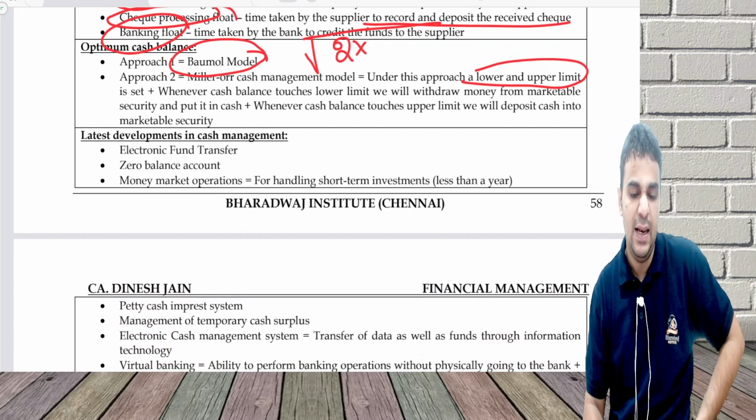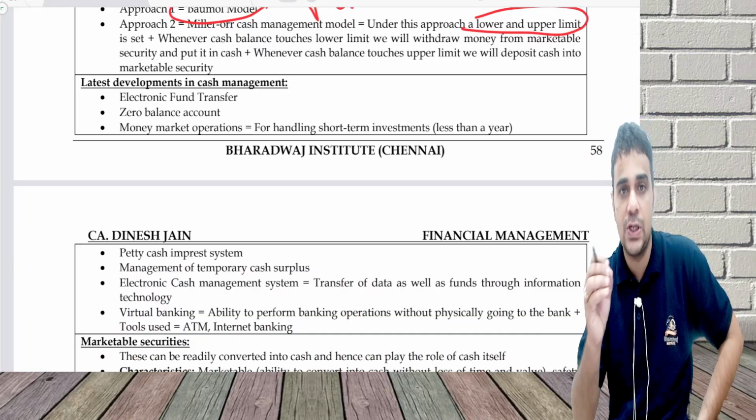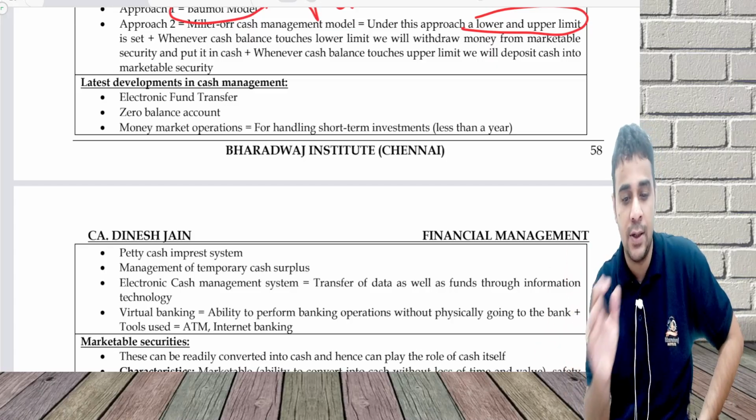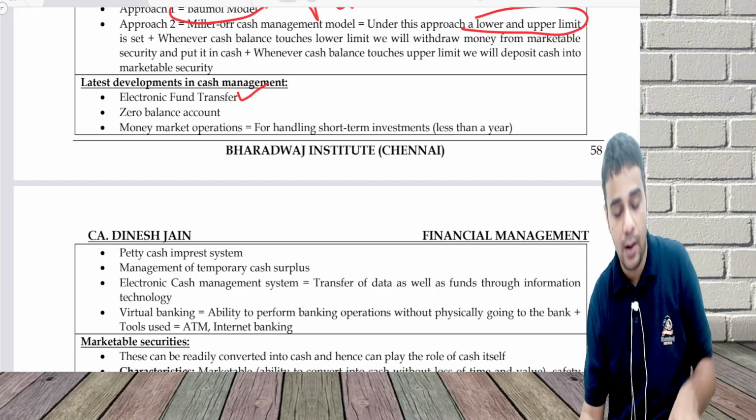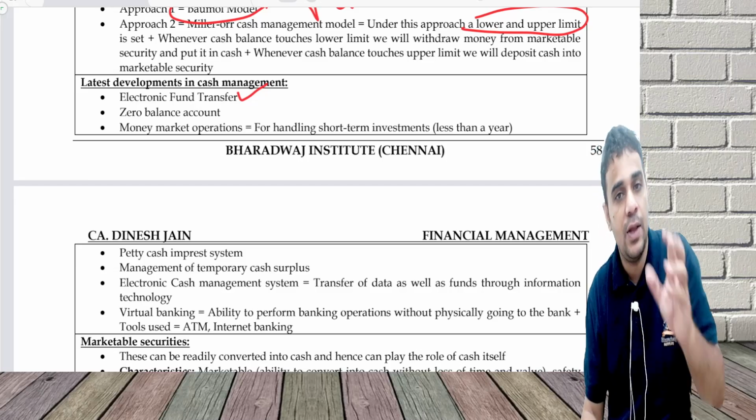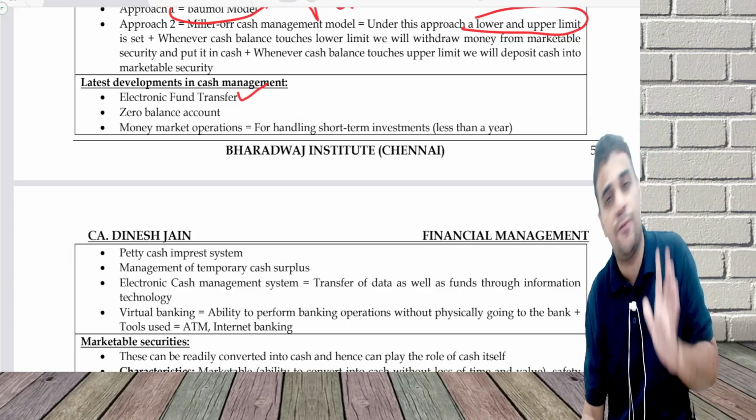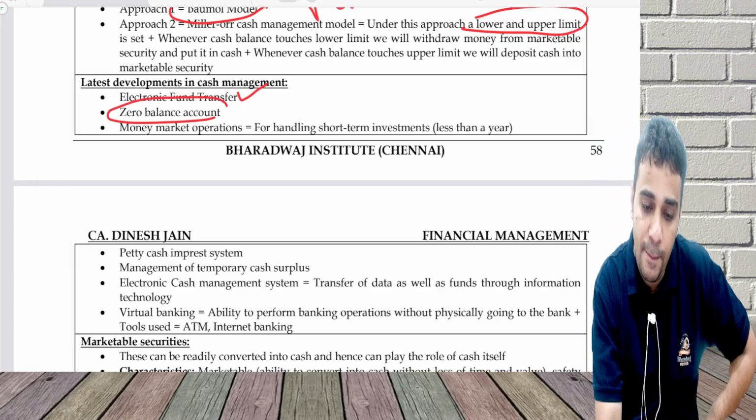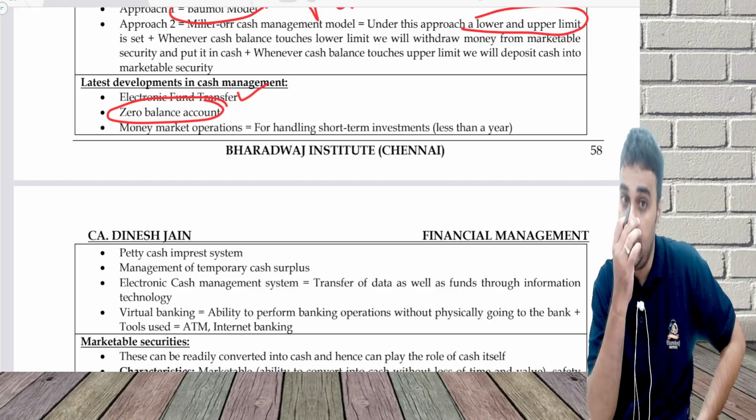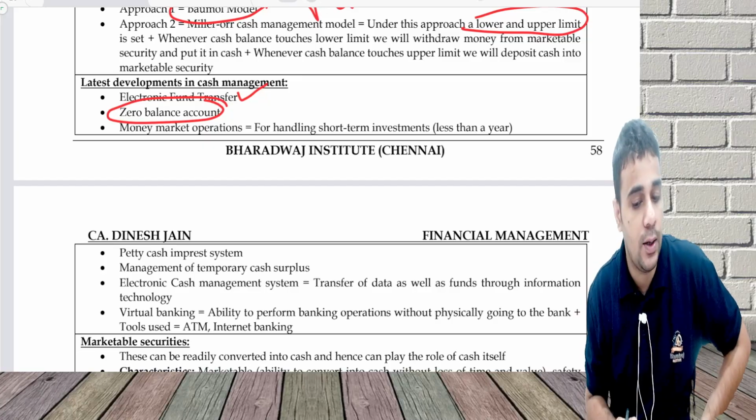This is another approach. Latest developments. Some of these are very good developments which are ensuring that all those floats are eliminated: lockbox eliminated, concentration banking, electronic fund transfer. Now there is e-payment and e-invoicing, so there is no billing float and no payment float. You immediately do an electronic fund transfer. We also have a zero balance account, which can help us manage our business without any money being blocked. Money market operation: what is it? It is any short-term investment of less than 1 year.